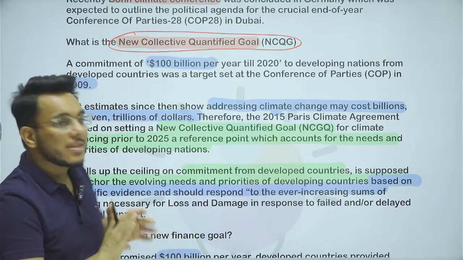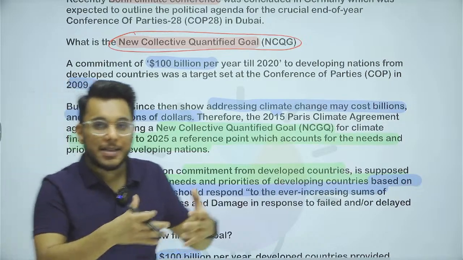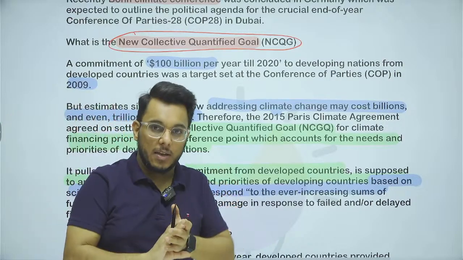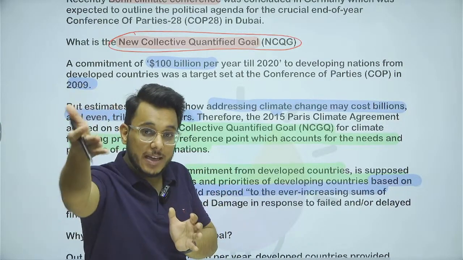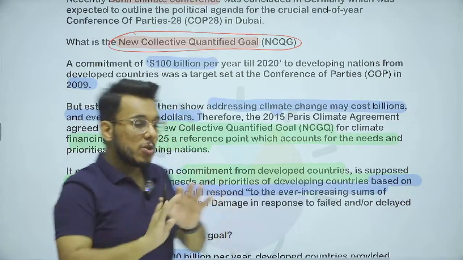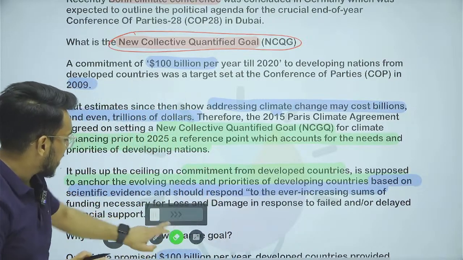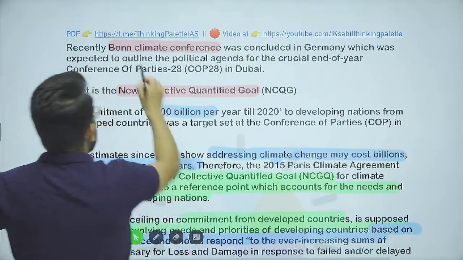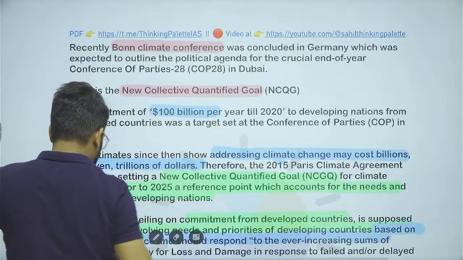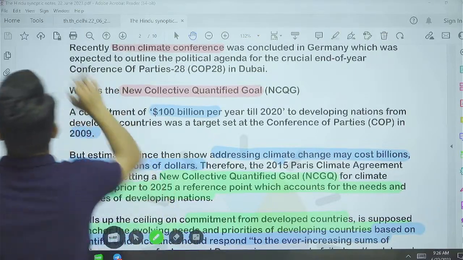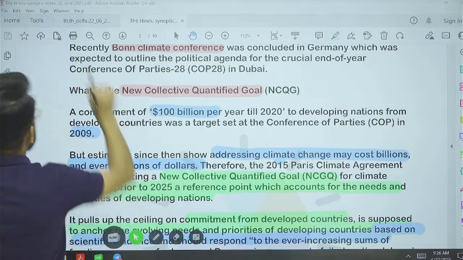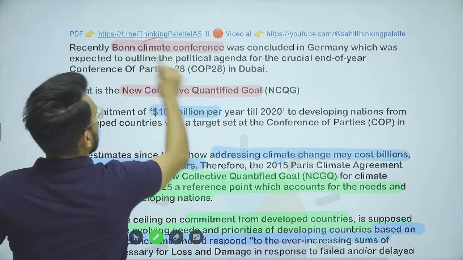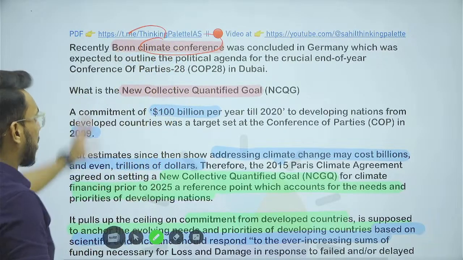Now, before the COP, the member countries come and discuss what the agenda would be in the coming COP, for example, in COP28. That political agenda was recently discussed in a separate meeting, the climate conference held in Bonn, Germany, the Bonn Climate Conference.